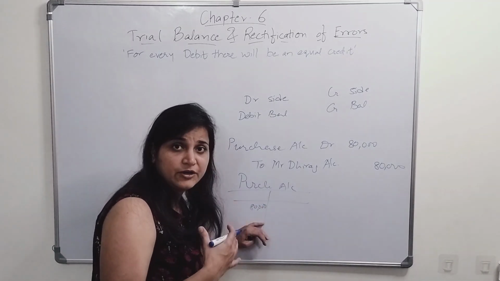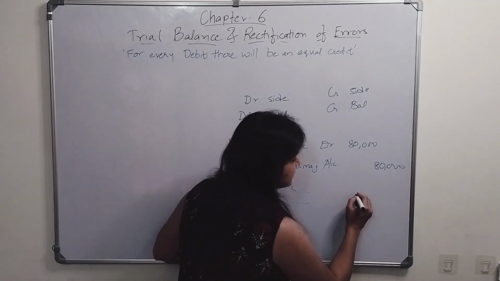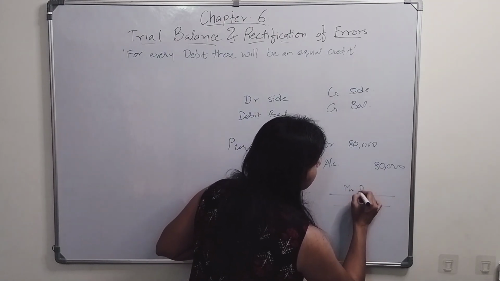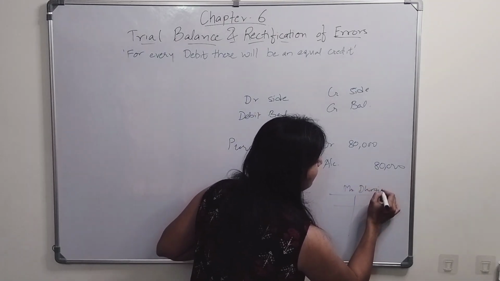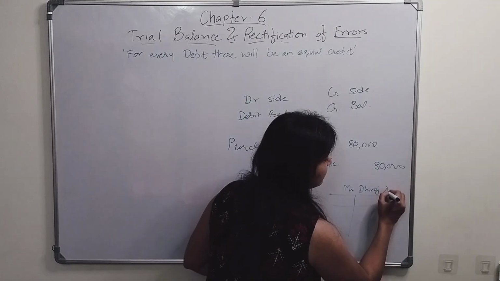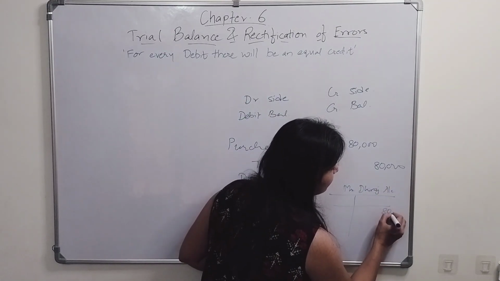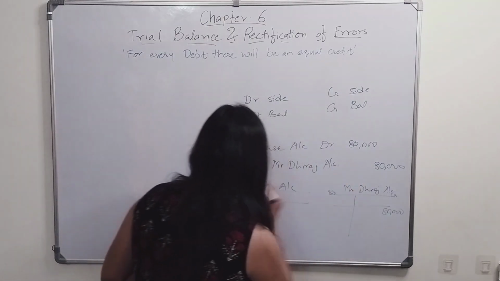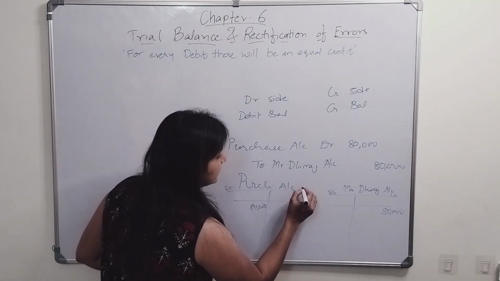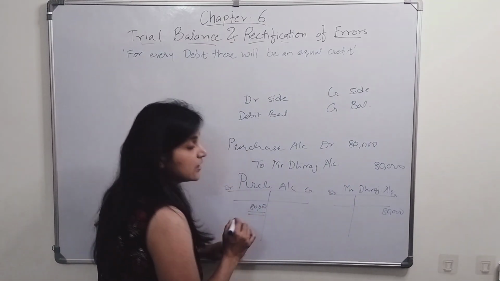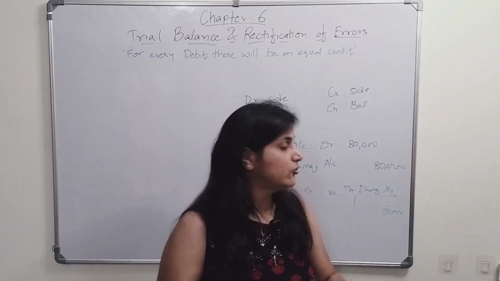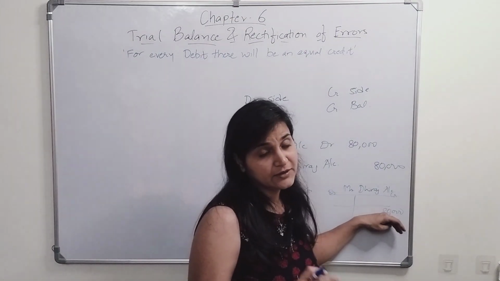Okay, goods come into the business, and Mr. Dheeraj is my creditor because I purchased goods from him on credit. So I'll prepare Mr. Dheeraj's account. Purchases will come on the debit side, and in Mr. Dheeraj's account, I'm liable to pay him, so the amount will come on the credit side.